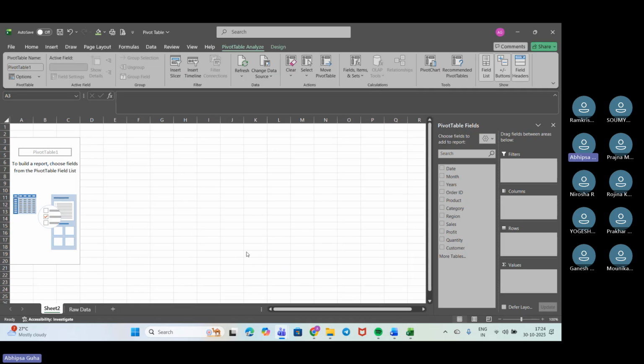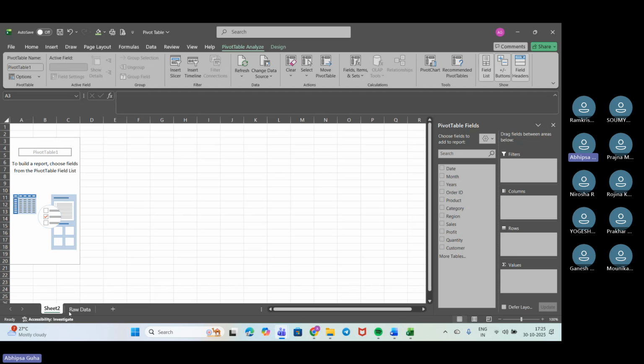We do have the fields that you can see up here, that is date, month, years, that we have now only engineered. Next, we have got order ID, product, category. Next, we have region. Then we have sales, profit, quantity and customer. Now we need to check one by one how to generate pivot tables. For the very first example, we will check the total sales by region.